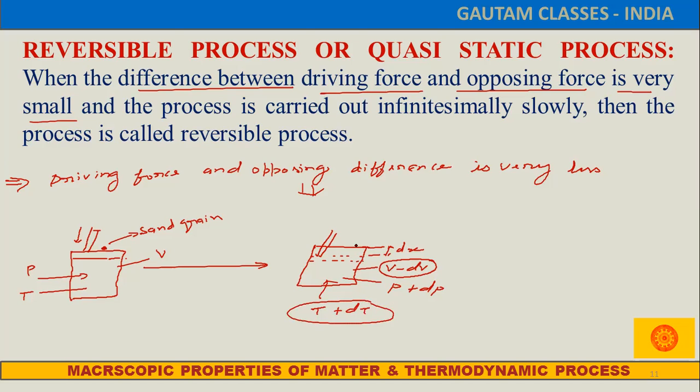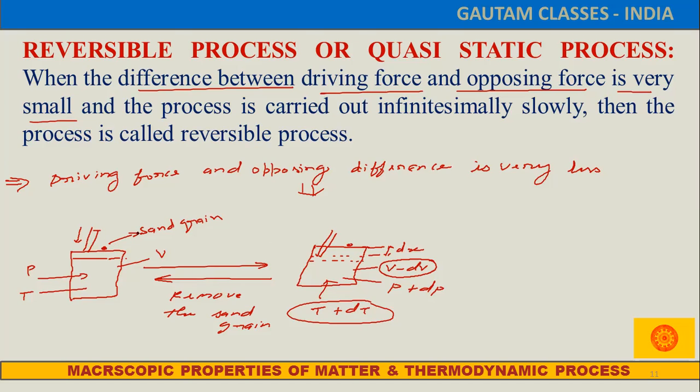Now if we remove that sand grain, the piston will immediately attain its initial position.